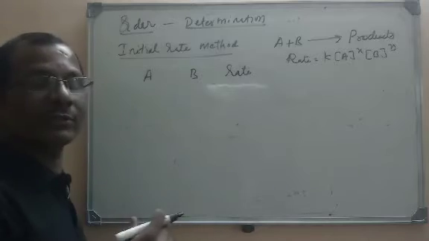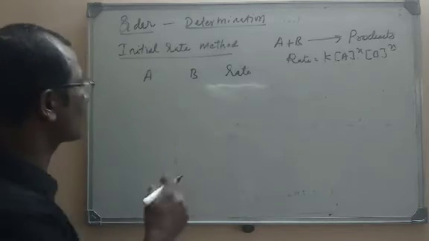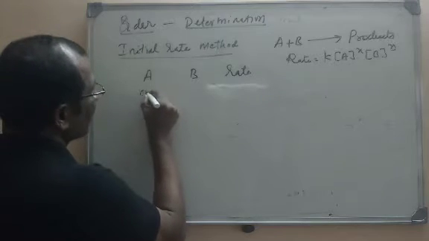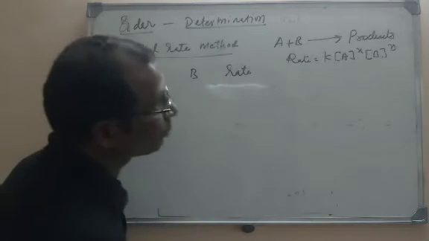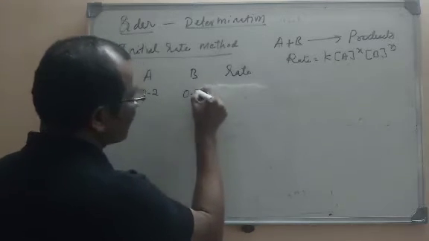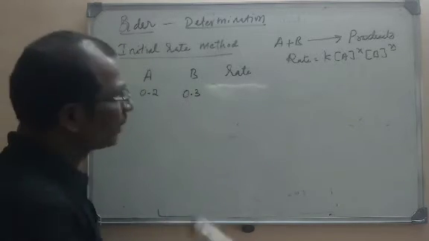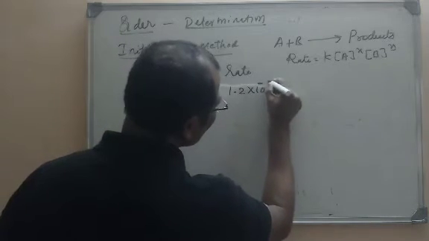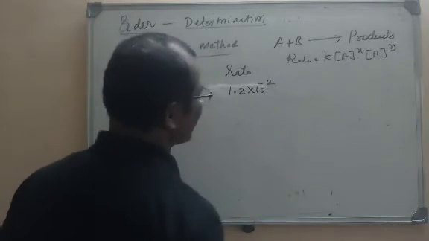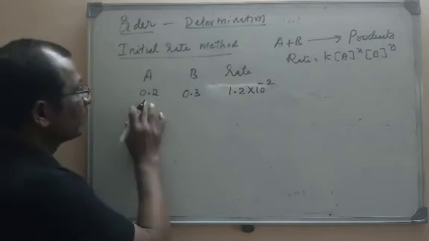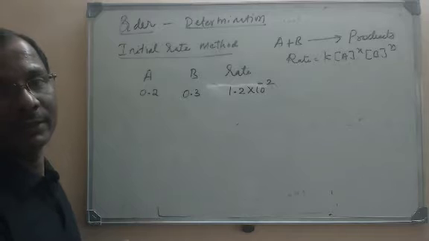So after doing this we can determine the rate constant. I will show how it is. For example, at the beginning let us assume I have taken 2.2 moles per liter of A and 0.3 moles per liter of B. Now let us assume that 1.2 × 10^-2 moles per liter is the rate of the reaction. Now, what I told you, I will double the concentration of A.